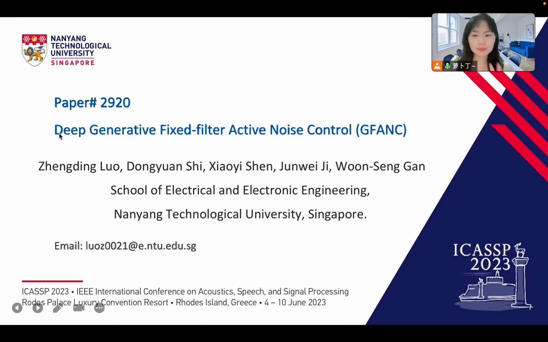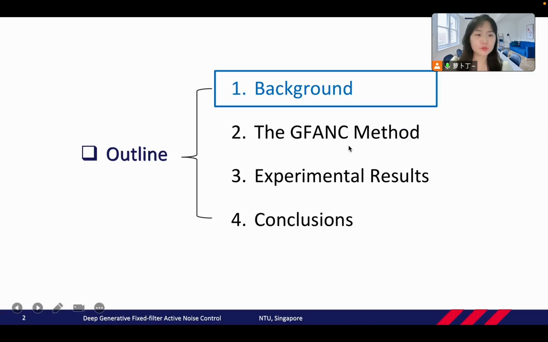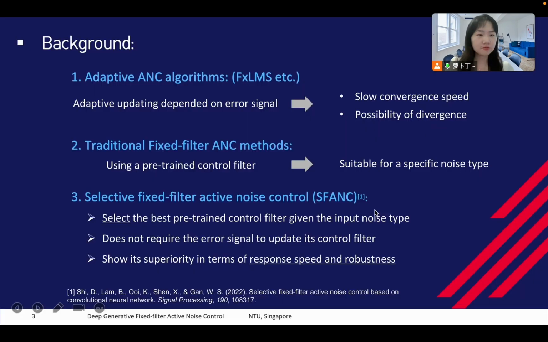My paper accepted by ICASSP this year is Deep Generative Fixed Filter Active Noise Control, abbreviated as GFANC. I will introduce my paper from 4 aspects. The first part is its background. It is also my motivation for this work.